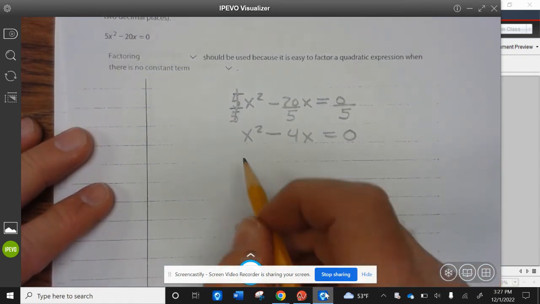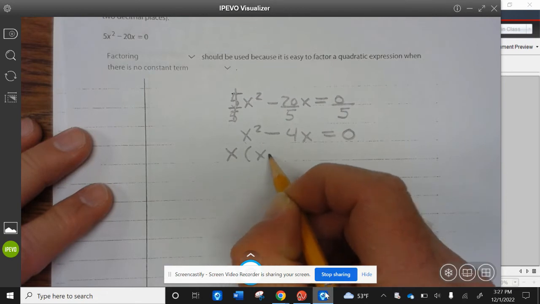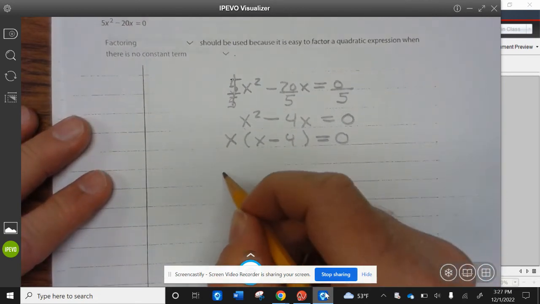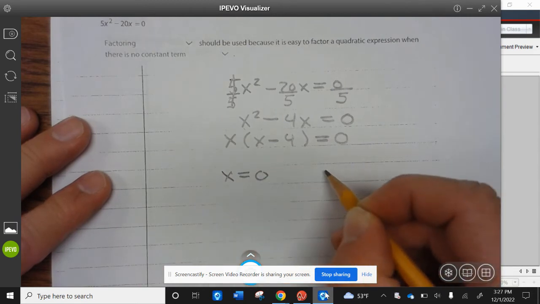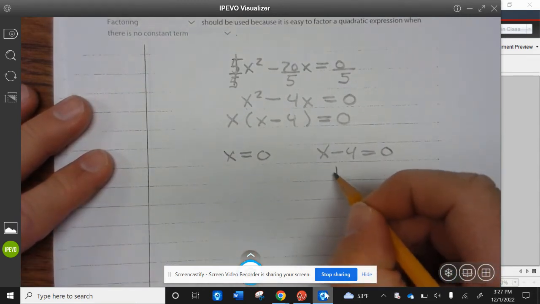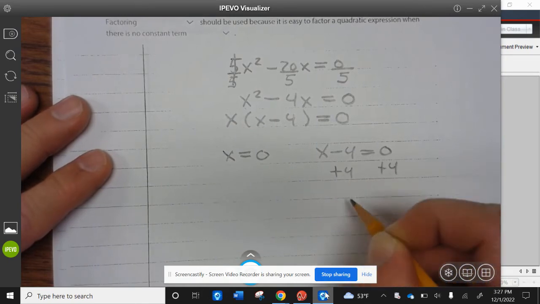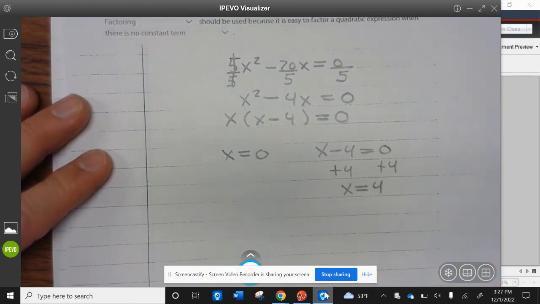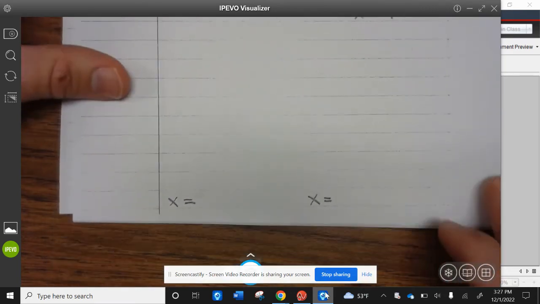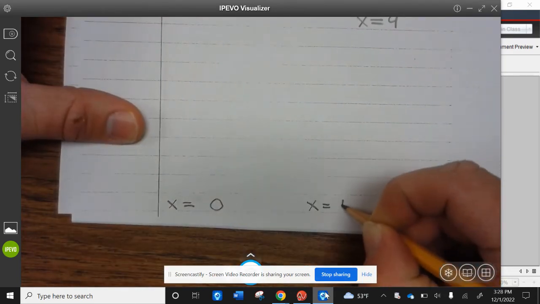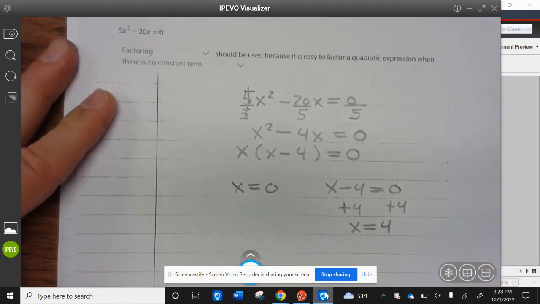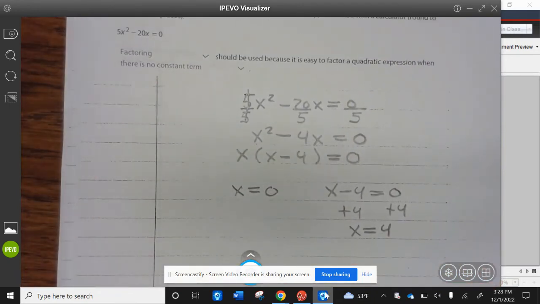Now we can factor out an x, which leaves x times x minus 4 equal to 0. So x equal to 0, x minus 4 equal to 0. Add 4 to both sides, x equals 4. So x equals 0 and x equals 4. All right, go ahead and finish up example 7.